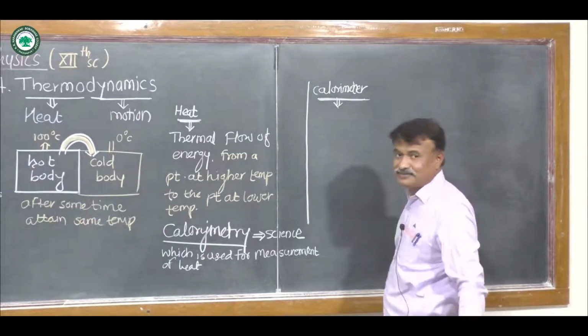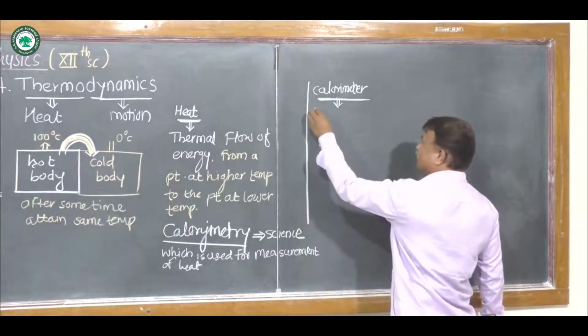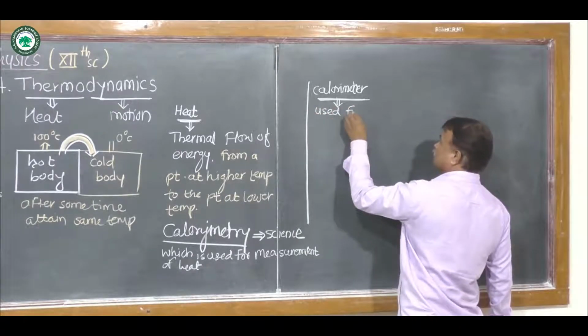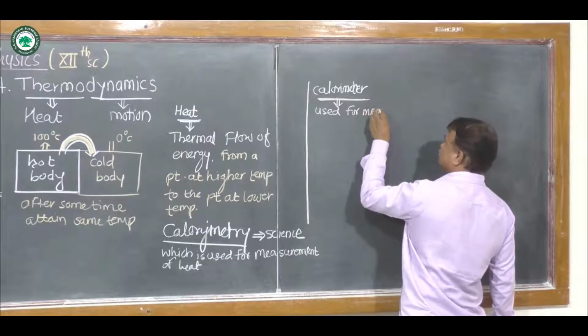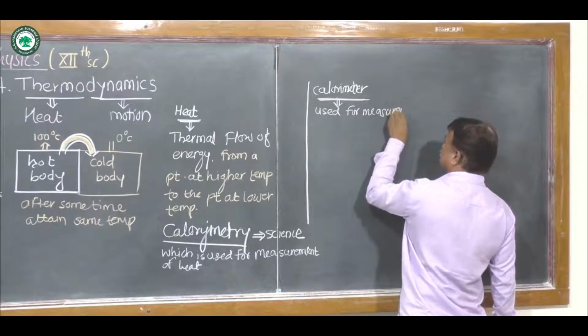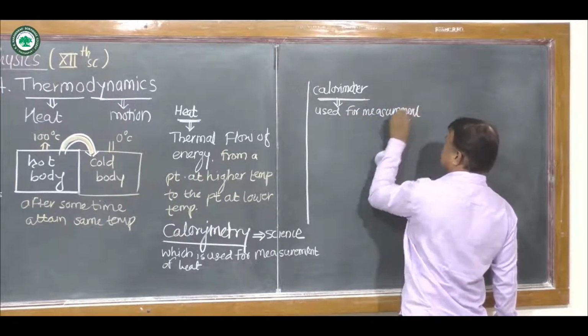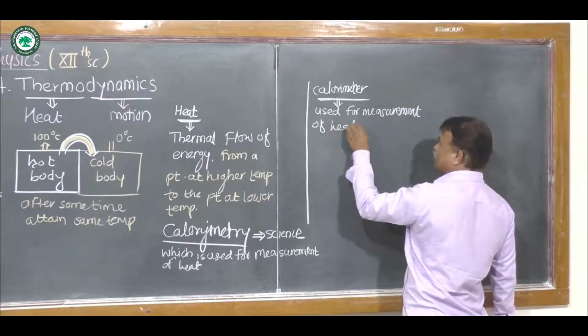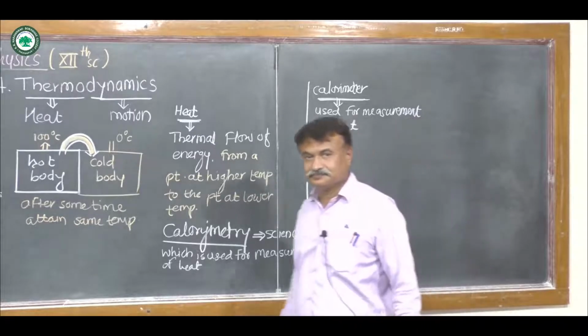So we can say that the instrument or apparatus used for measurement of heat is called as calorimeter.